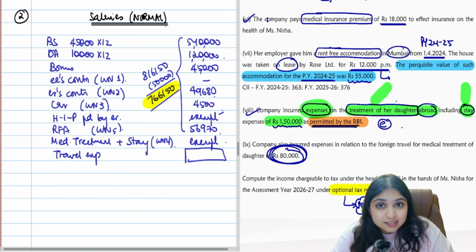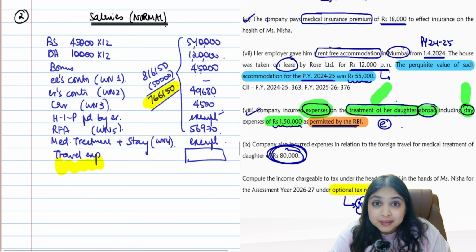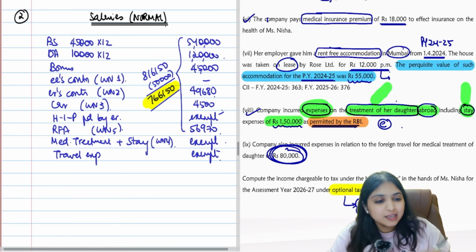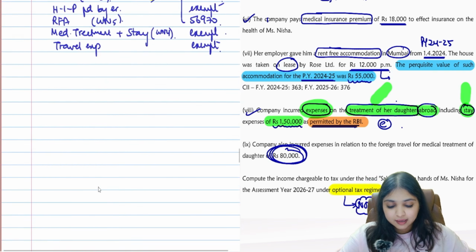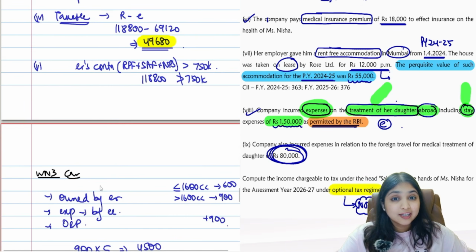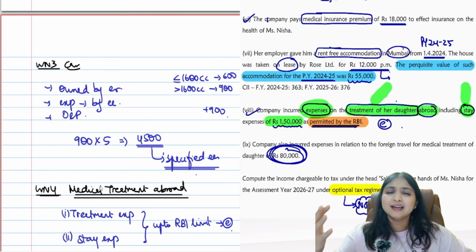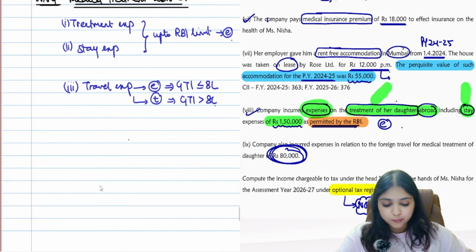So because this is less than 8 lakh, the foreign travel expense for abroad medical treatment met by the employer, what will your answer be? It will be fully exempt. Are you understanding? Yes, I need you to get used to this adjustment because an amendment is highly expected from your examinations point of view as well.